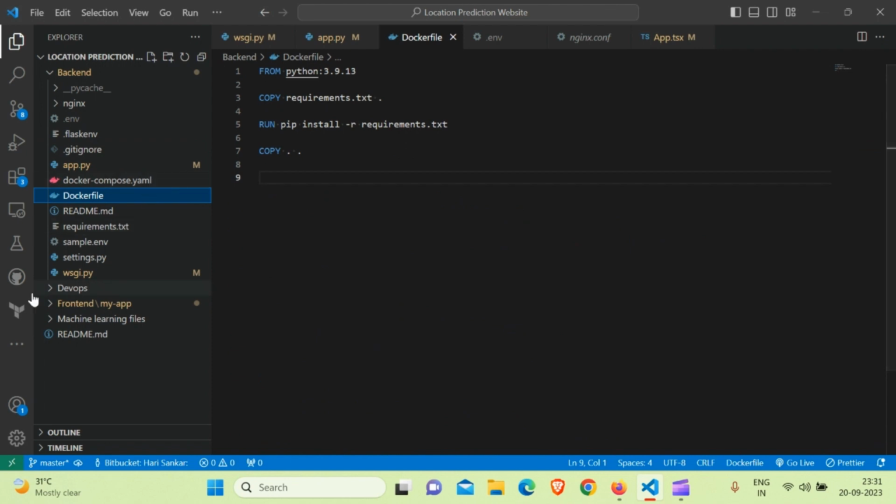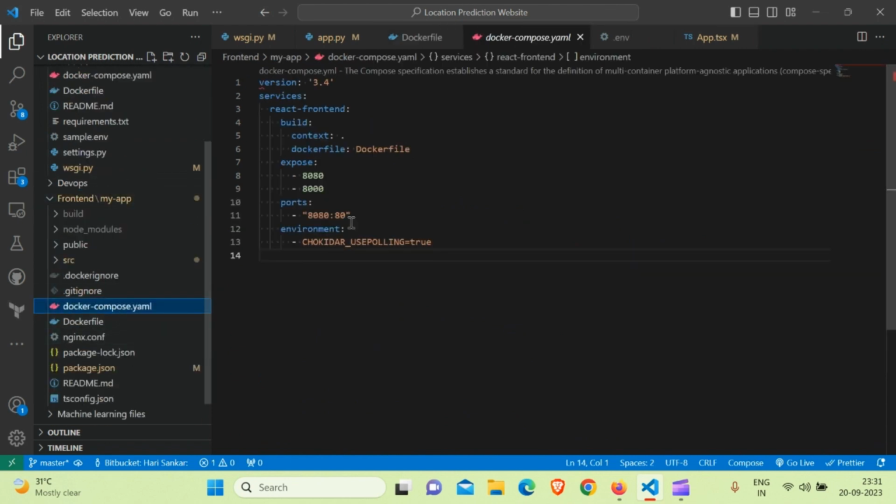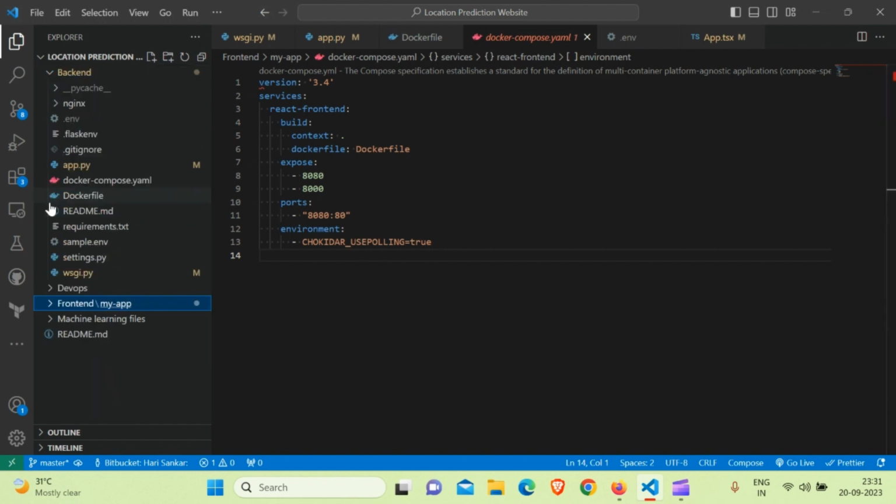So there's a Docker file, and there is also a Docker compose file here. The Docker compose file will take the Docker file and run it, exposing port 8080 in the Docker container and 80 for HTTP in the web service. Checking that user polling equal to true is set enables continuous checking of files. File polling should be used for a testing environment. In production it is not needed, as we are not going to react to every change. We must test in development and deploy to production. So that's the front end.